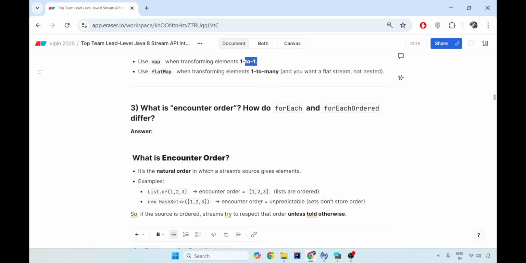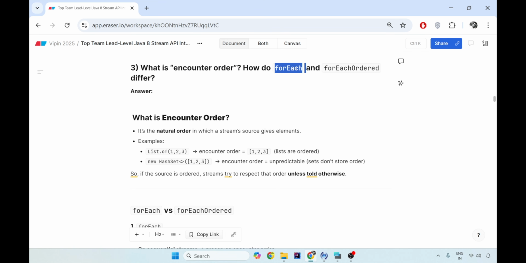Now a third and very commonly asked question nowadays with technical architects or team leads is, what is encounter order in stream API? And what do forEach and forEachOrdered do in the stream APIs? So first, let's understand encounter order, and then only we will be able to understand forEach and forEachOrdered. Encounter order is the natural order. That means the stream source gives the elements in an order, and the stream tries to keep the same order even after multiple operations.